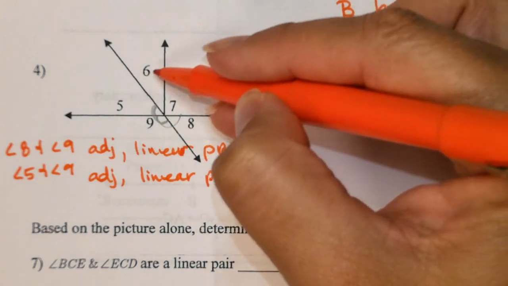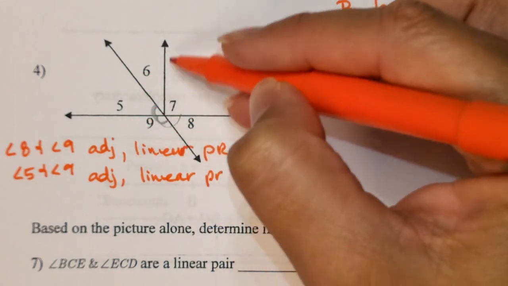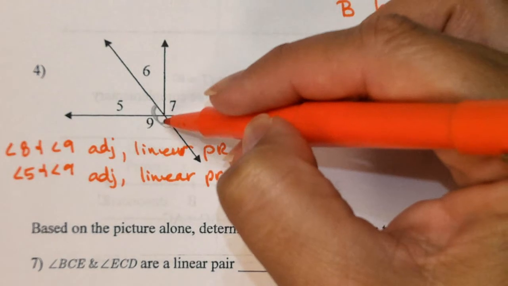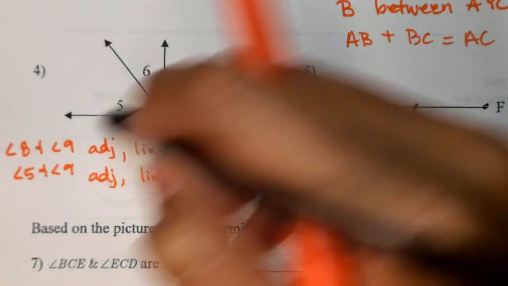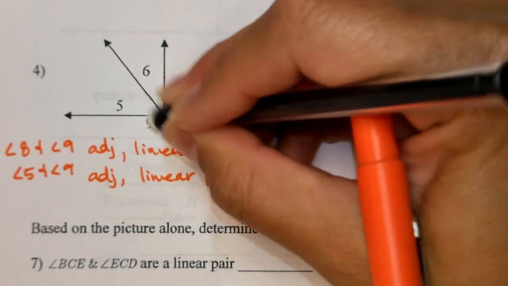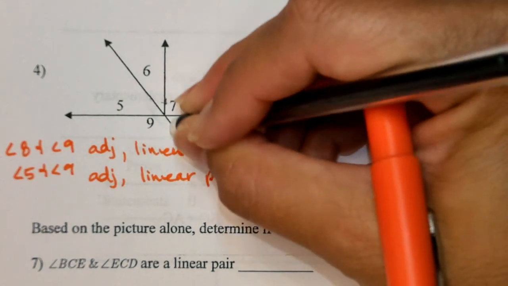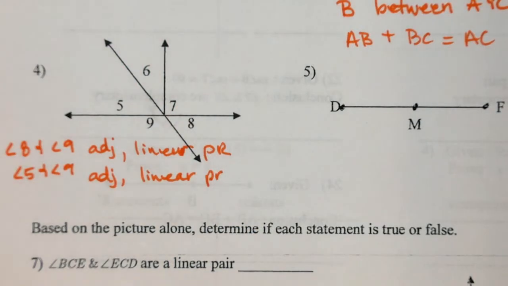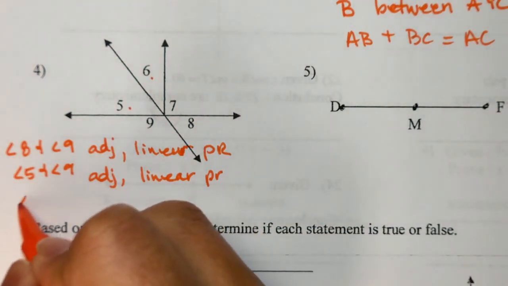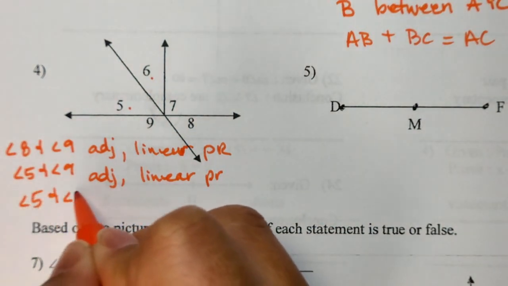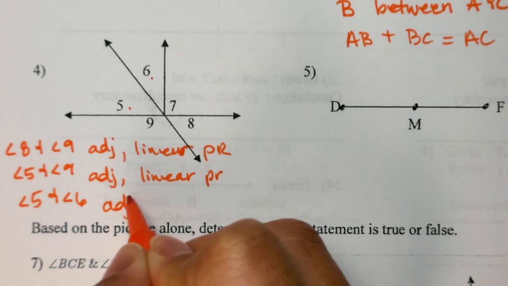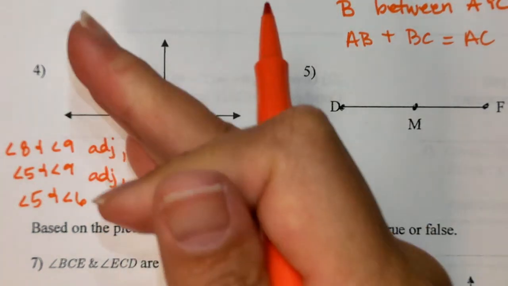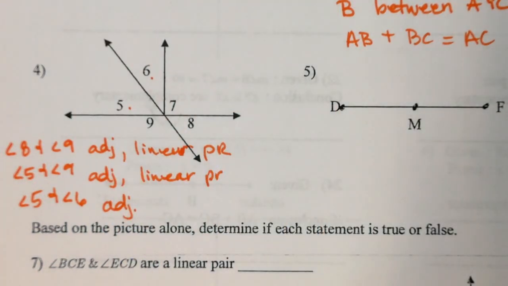So let's look at 5 and 6. Again, a lot of people are going to want to say that they're a right angle, but guys, we don't know anything about their measure. We know nothing about any of these guys' measure. So the only thing that we can say for 5 and 6 is that they are adjacent. They share a ray. That is the only thing we can take away from that diagram.